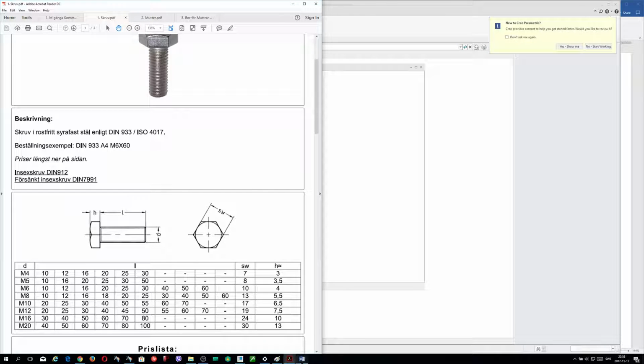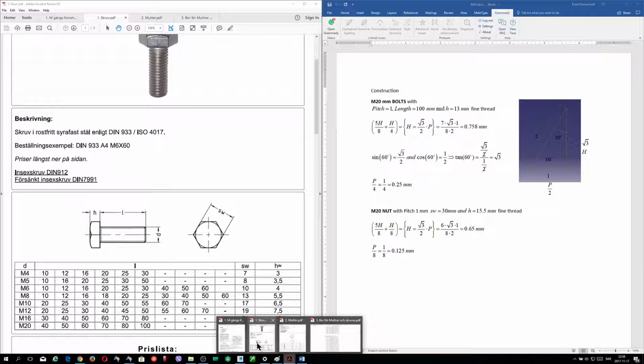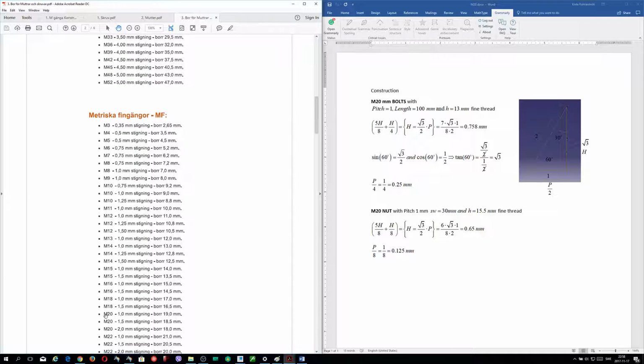I have here taken the measurements or data. First, I have an M20 millimeters bolt with pitch 1 millimeter, and the pitch comes from the table. I am taking the fine thread, and here I have M20.